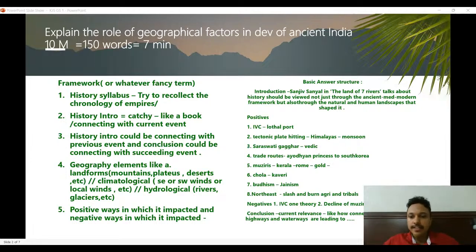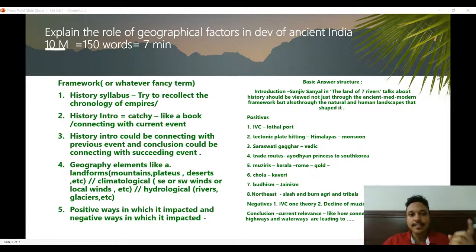We have some kingdoms from South India, Chola, Chera, Pandya, and such things. Then we have something from the Northeast also. And then we have Buddhism and Jainism. Then ancient India, although there's no clear boundary, we can roughly say it ends with Harsha. So we have so many things in our mind, and that straight away gives us about 7 points.